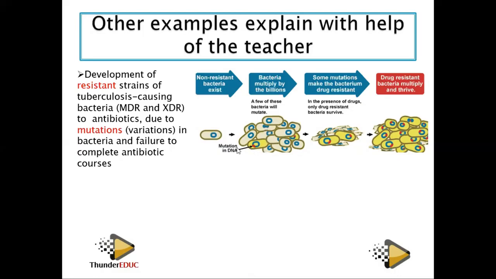When you apply the antibiotics, those which are not resistant will die out. Those which are resistant, the two of them, will survive, reproduce in large numbers and pass their genes to the next generation. After many generations of application of the antibiotics, the antibiotic won't be able to work on the bacteria, because the resistant ones will survive.